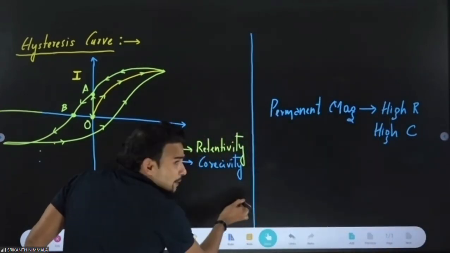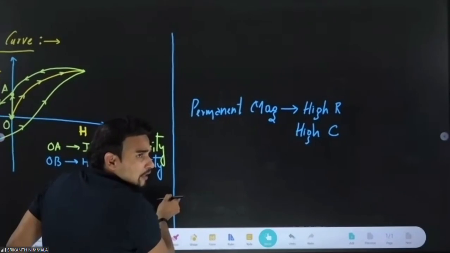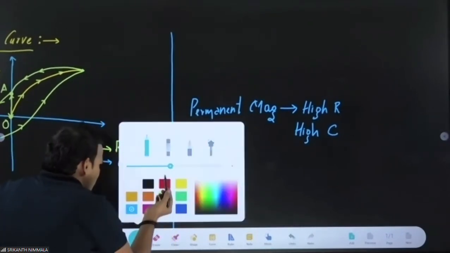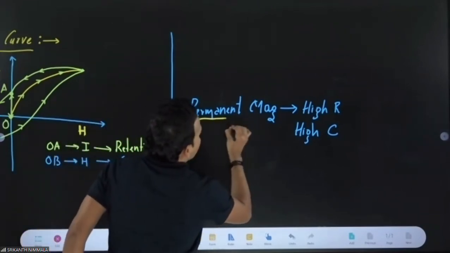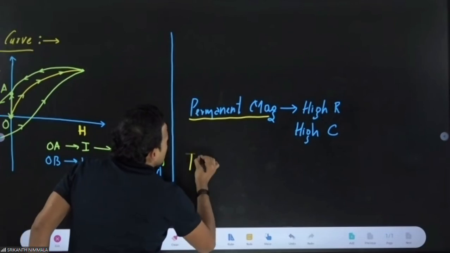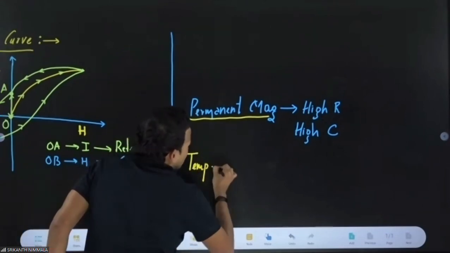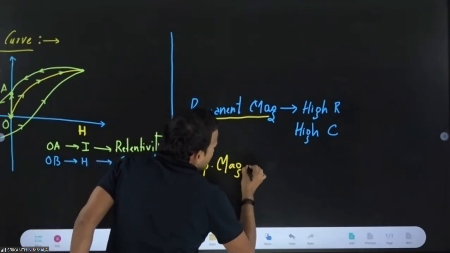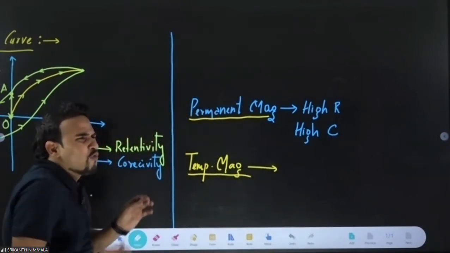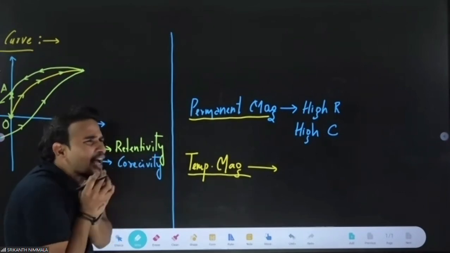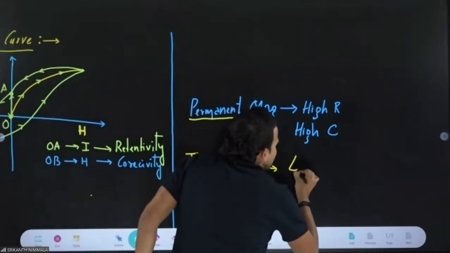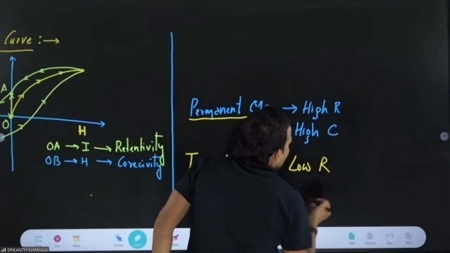Spelling may be wrong. Don't worry about that. So for a permanent magnet, you must have high retentivity, high coercivity. And second, you tell me for a temporary magnet. Come on, tell me. For a temporary magnet, both should be low. You want it to behave as a magnet for a small time, so it should not retain the magnetism. So it must have low retentivity and low coercivity.